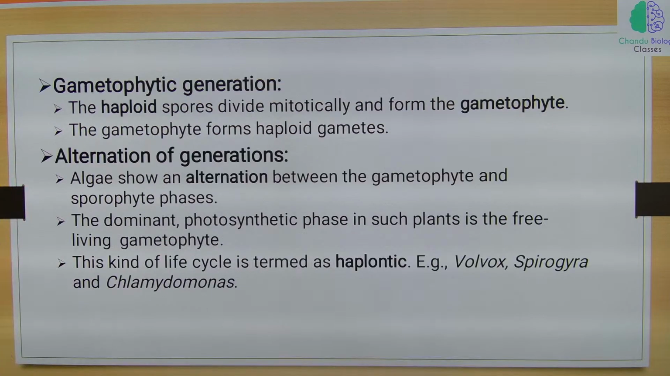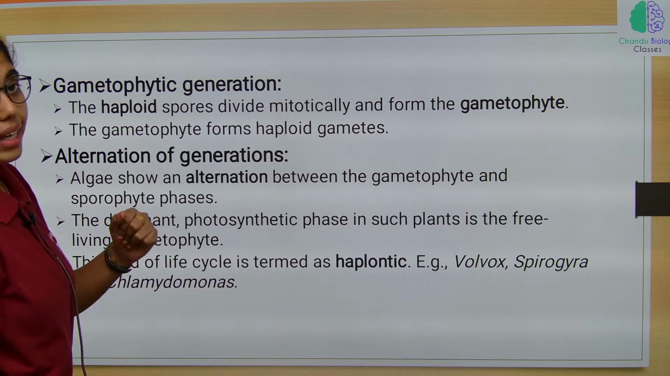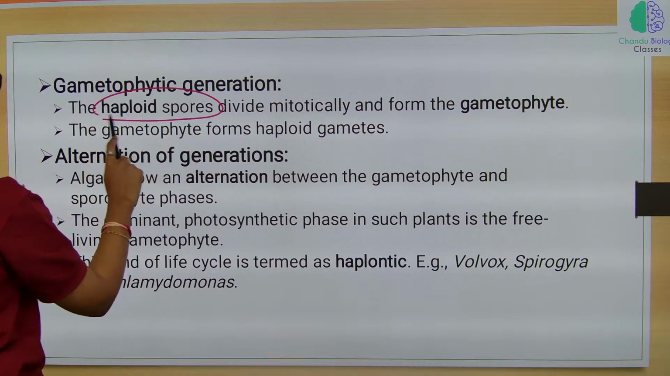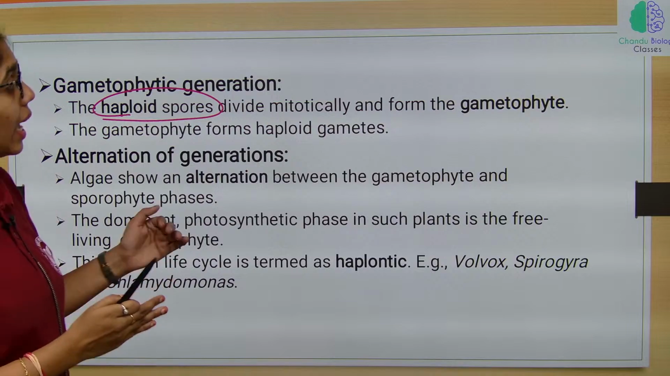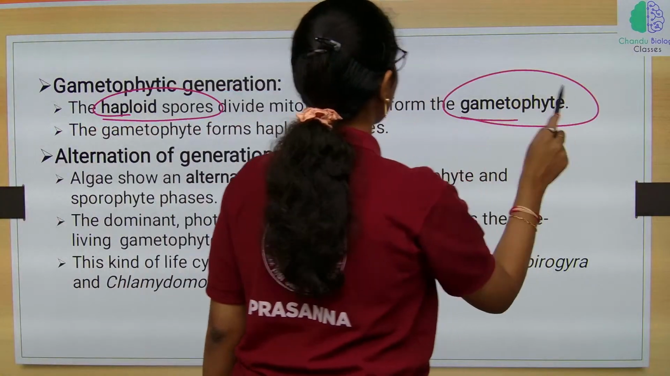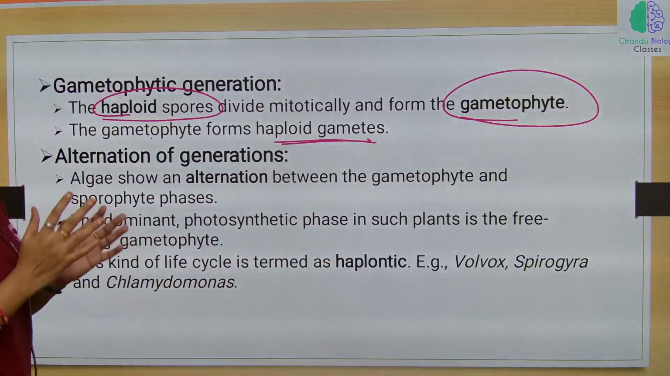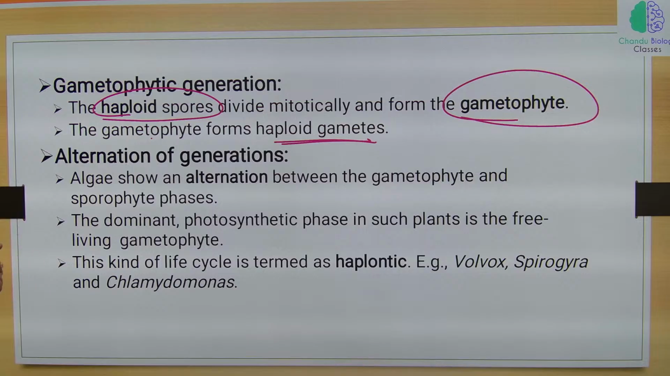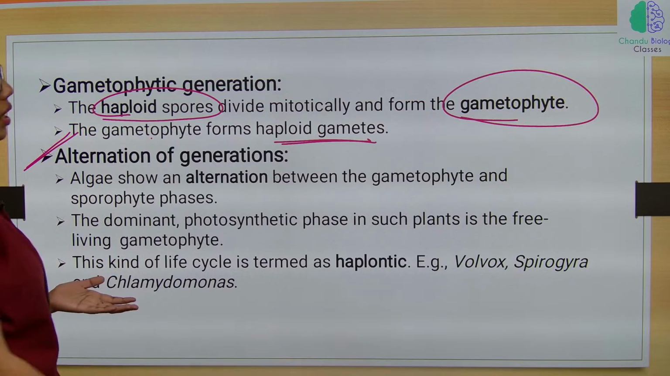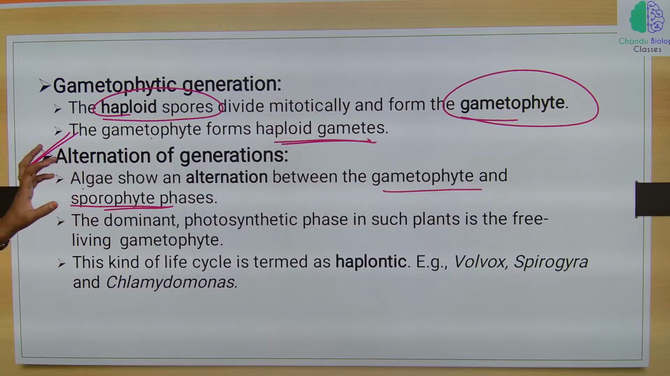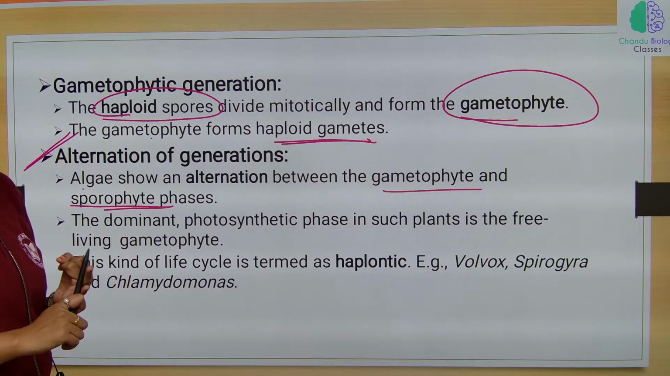And then gametophytic generation. The haploid spores divide mitotically and they form the gametophyte. The gametophyte will form haploid gametes. Alternation of generations. Algae will show alternation between gametophyte and sporophytic phases.